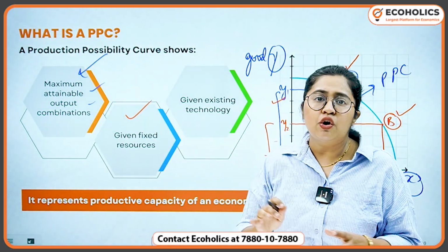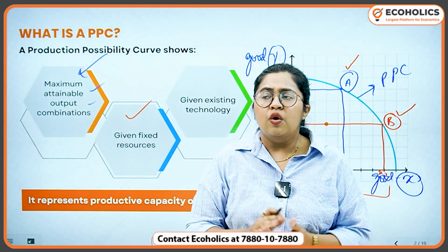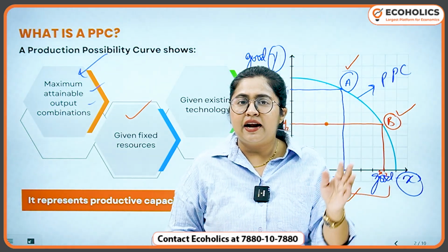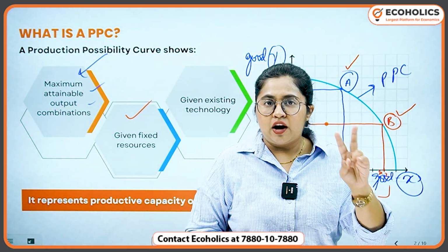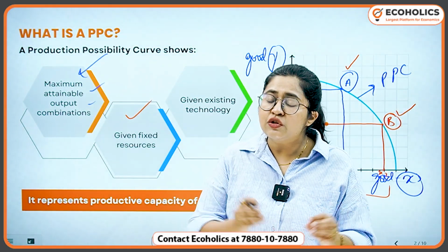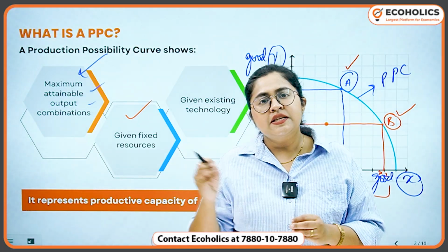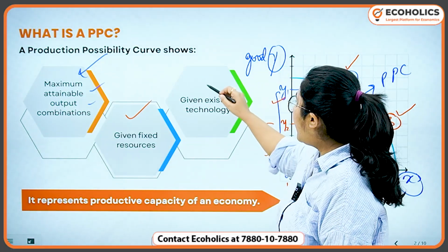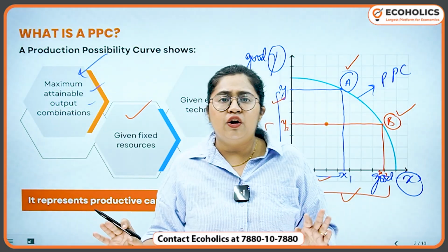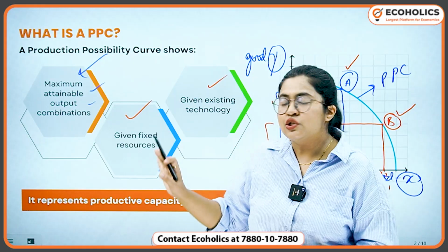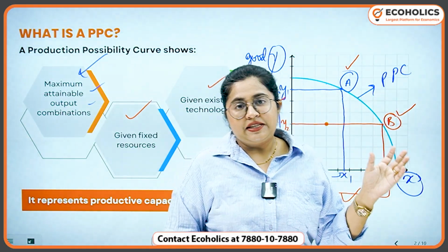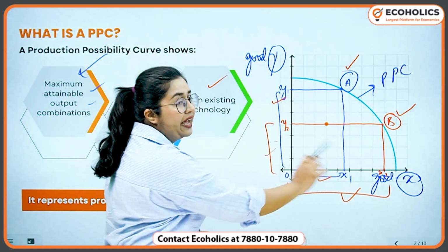Then we also talk about fixed resources. We don't want to complicate things right now. So we have a simplistic idea that there is one economy, the goods are two that are being produced, and the resources which are utilized for production of these two goods are also fixed in nature. And the technology also is given as constant, meaning there's no change in technology which is happening currently. So these three things will constitute your production possibility curve, which would look something like this.